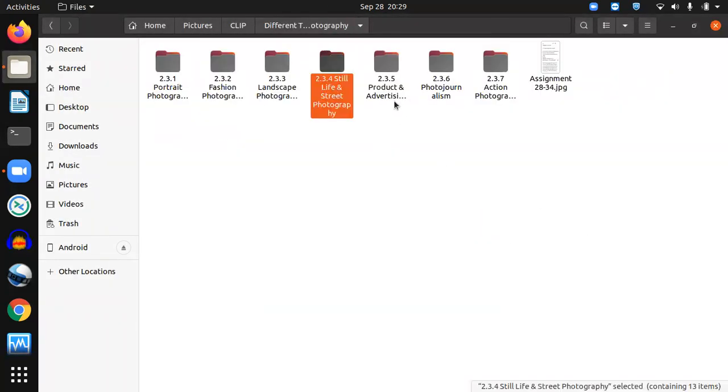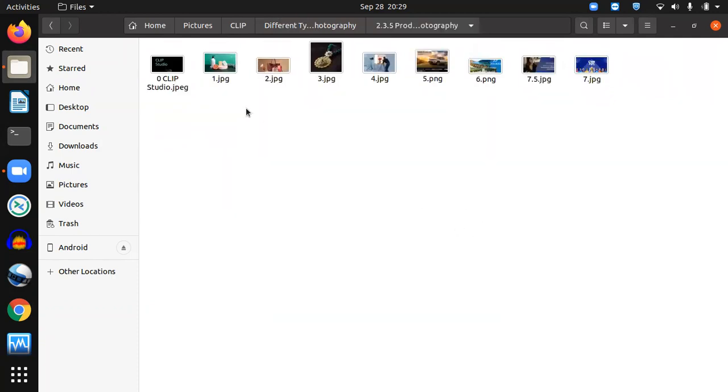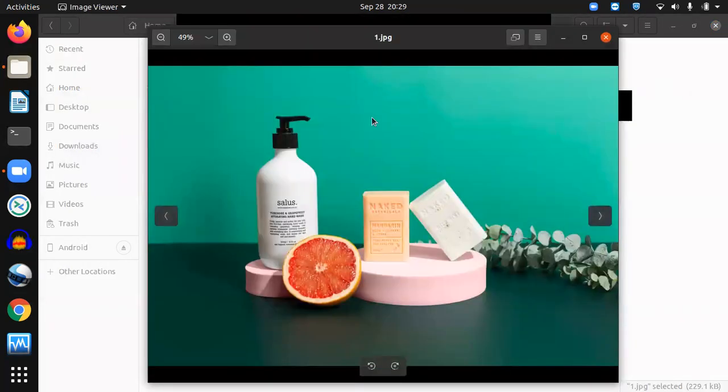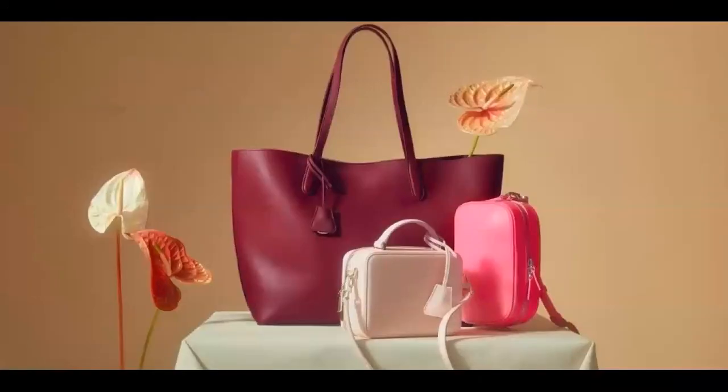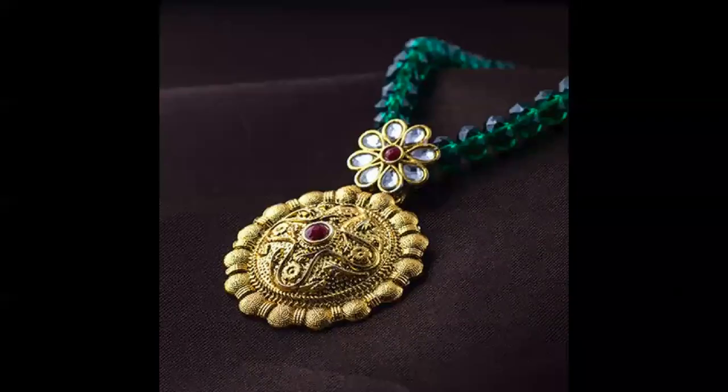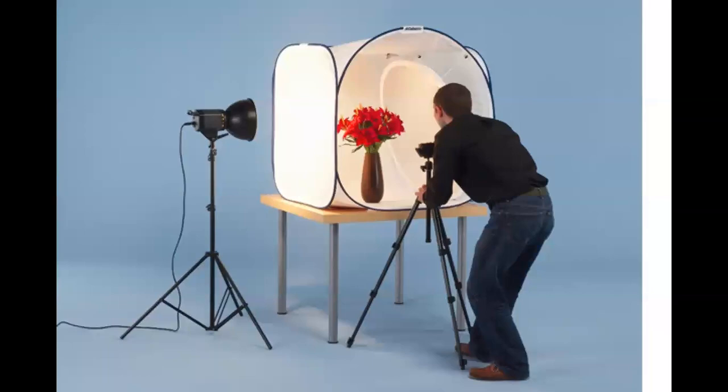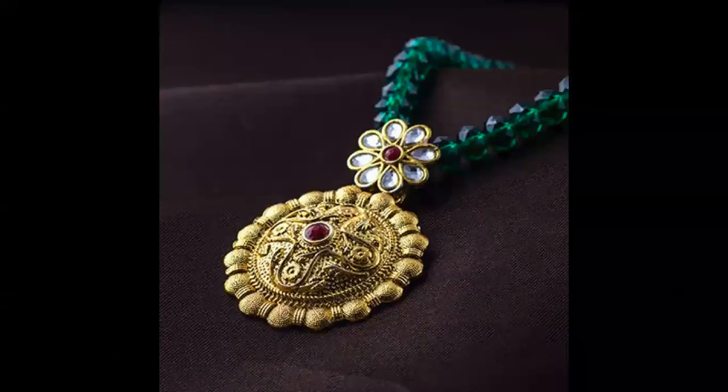Next we are discussing product and advertisement. We are very much familiar with this type of photos. We have seen them on e-commerce websites. These are nothing but advertisements of a particular product, and that product can be anything. It can be Colgate, a toothbrush, hair oil, your vanity bag, right? All these things are examples of product photography.